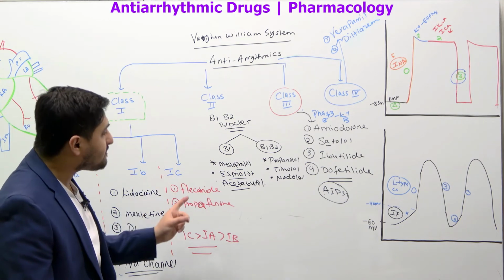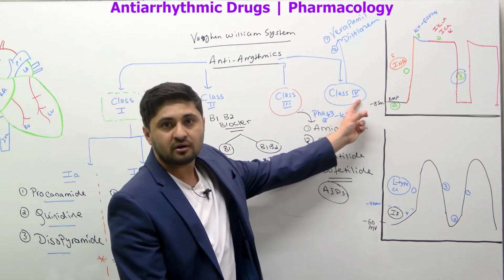Now, what about the beta blockers, beta 1 or beta 2? Where do they work? Typically beta blockers and then calcium channel blockers.